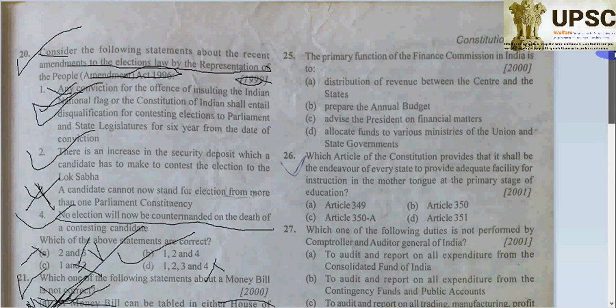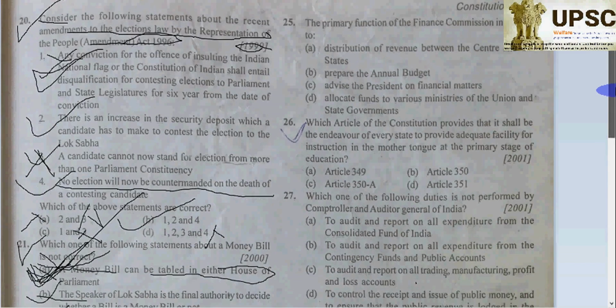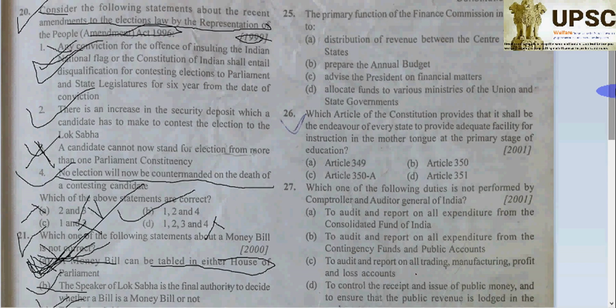Now, the primary function of the Finance Commission is what? Distribution of revenue between the center and states can be a function, but this is not the primary one. Advising the President on financial matters is primary. Allocating funds to the various ministries of the Union and state governments is also not.